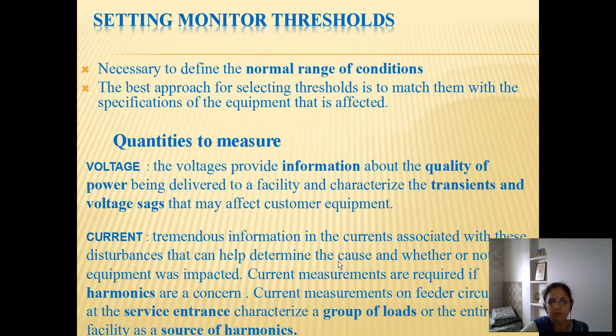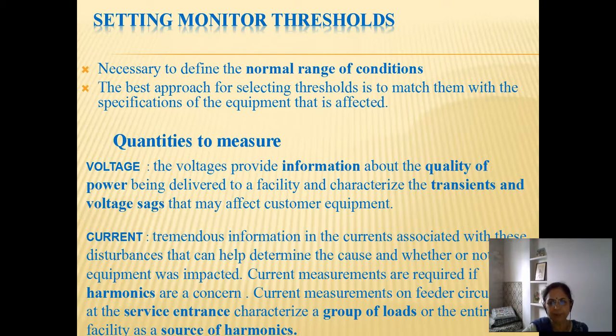Now after selecting the monitoring equipment, before we start monitoring, we have to first set the monitoring threshold values. With the threshold values, we need to define the normal range of conditions. For example, the equipment would not know what voltage would be identified as voltage sag. So for identifying it as a voltage sag occurrence, we need to set the threshold value of voltage, so that if the voltage falls below this value, it must be counted as one of the events.